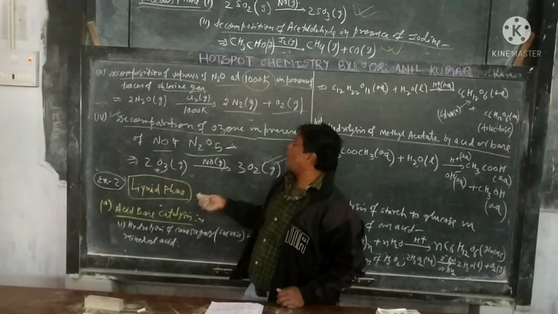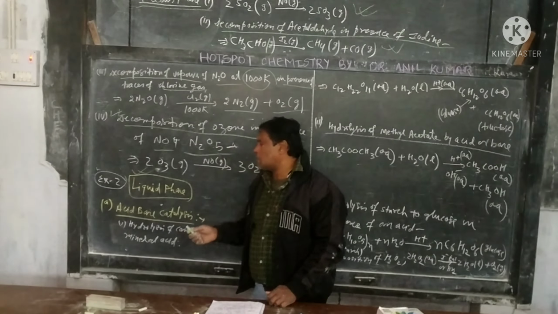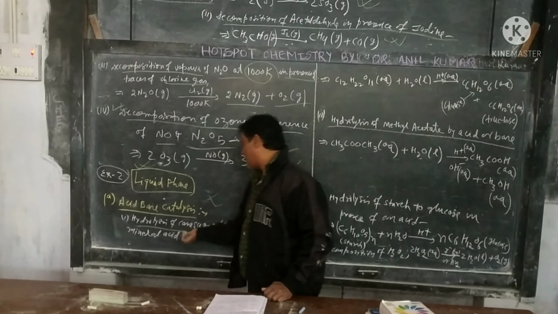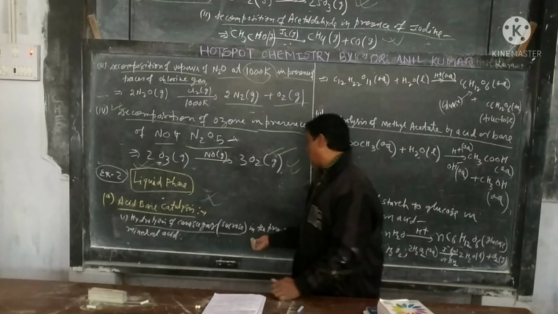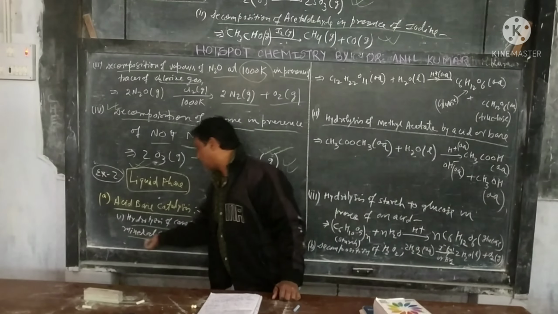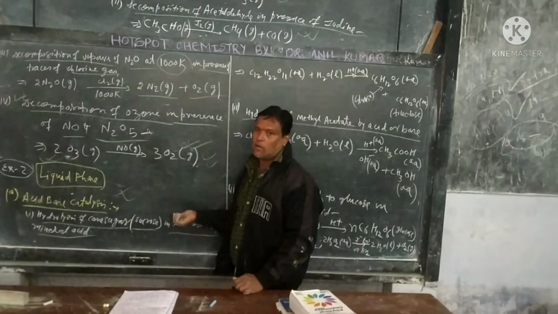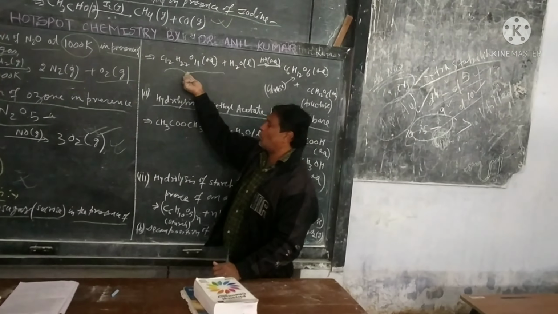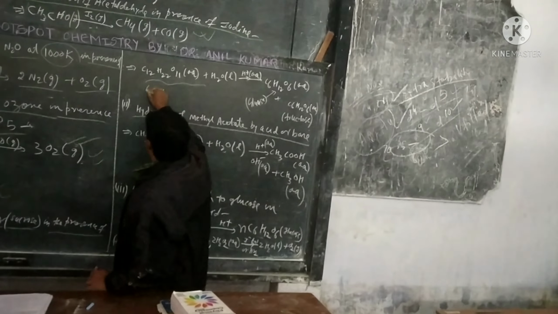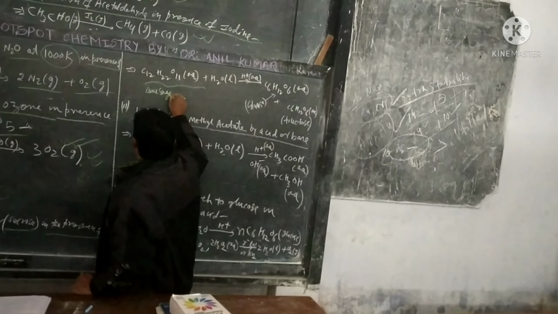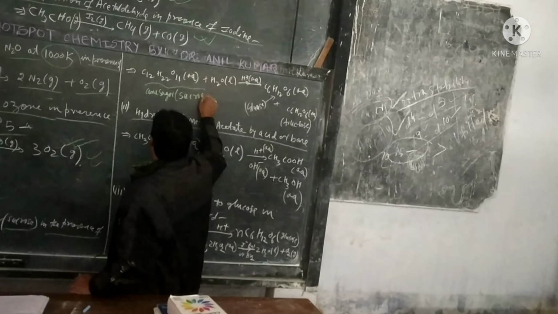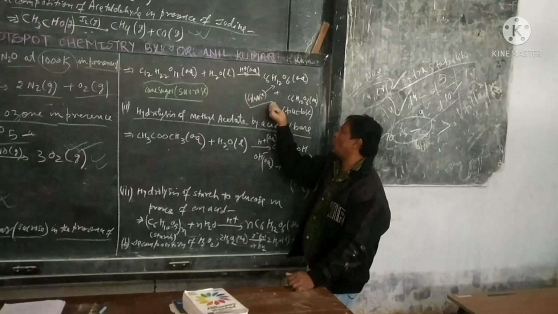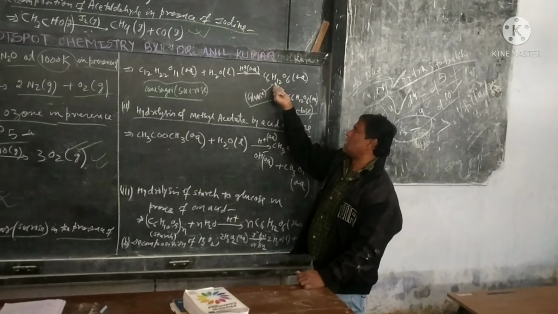Other examples are liquid phases. In liquid phases, we see acid-base catalysis. Here, hydrolysis of cane sugar, that is sucrose, in the presence of mineral acid gives an equimolar mixture of glucose and fructose, having the molecular formula C6H12O6.